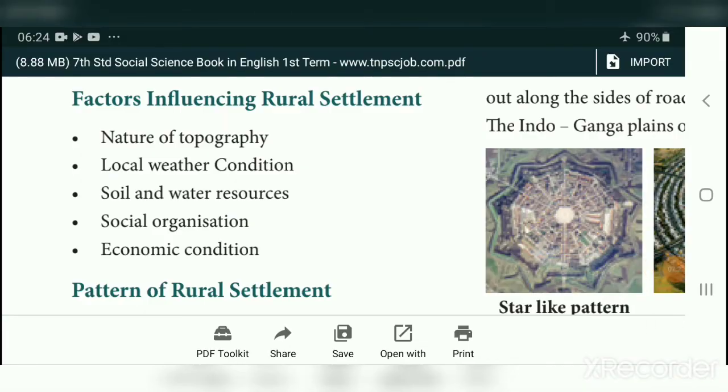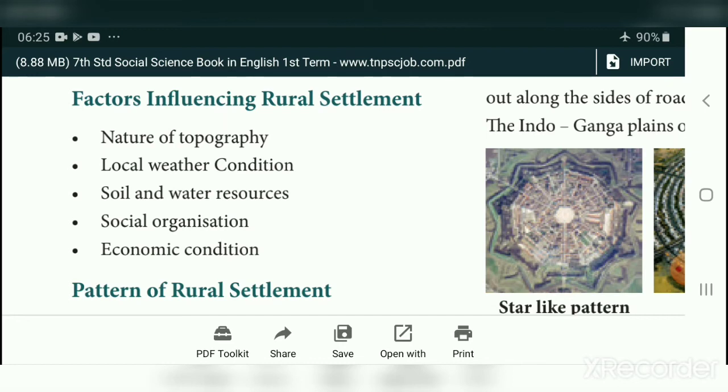Now, what are the factors influencing rural settlement? What are the conditions which are favorable for rural settlement? First, the natural topography, physical division, local weather condition, the soil types, and the nearby water bodies, and social organization and economic condition. These are the factors influencing rural settlement.